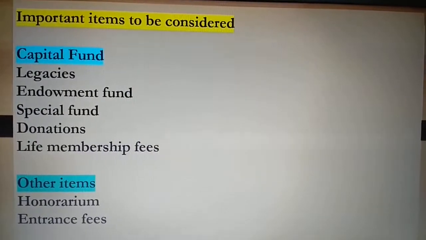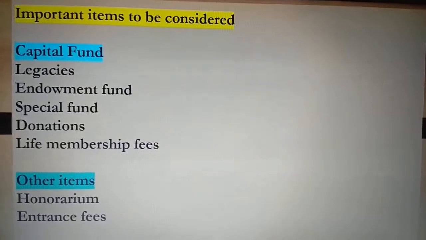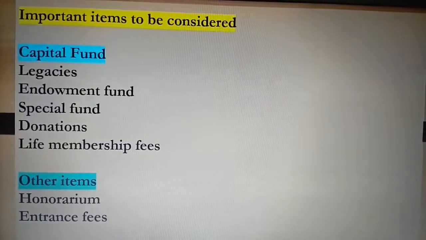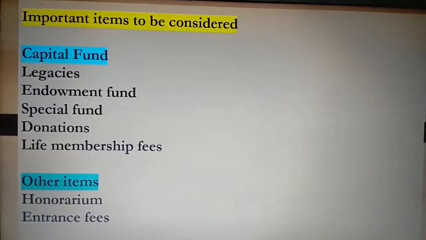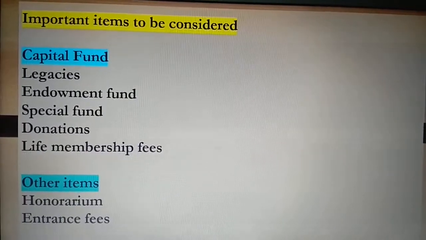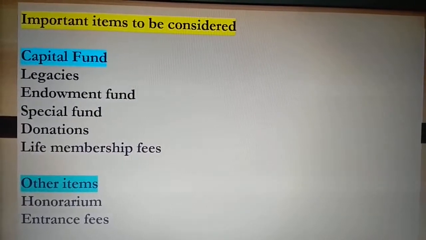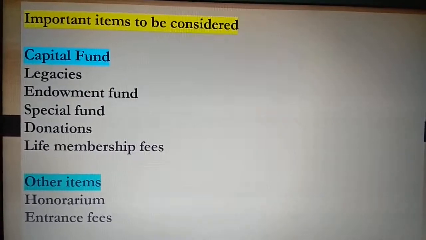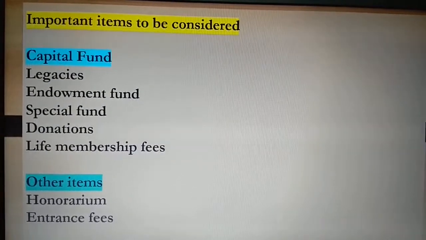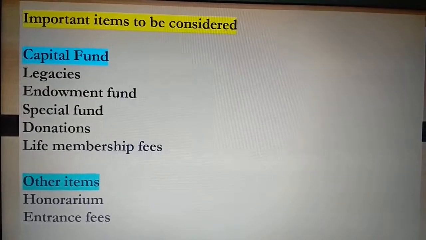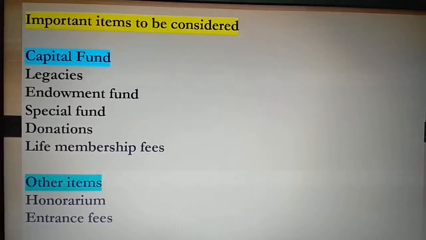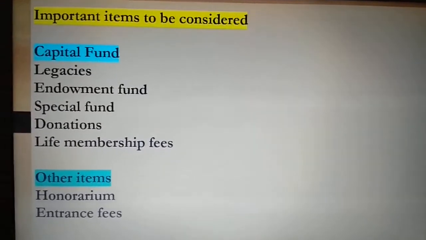For a tournament, it's called tournament fund. Next, donations. Donations are also a form of fund received. It could also be classified into special donations or general donations. Special, in the sense, it should be for a special reason. In case it is general, it could be a general reason that is being received by such types of firms.